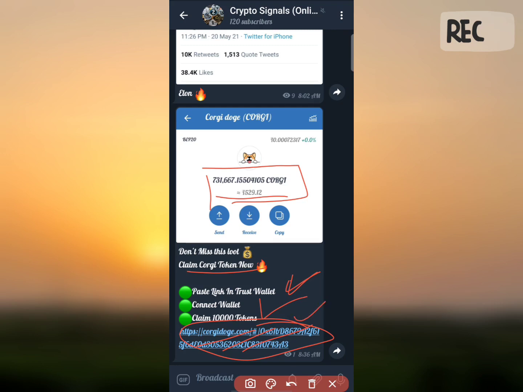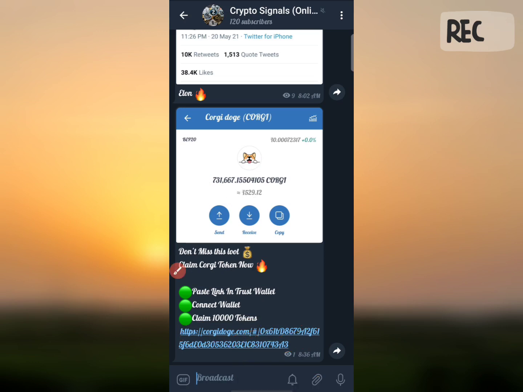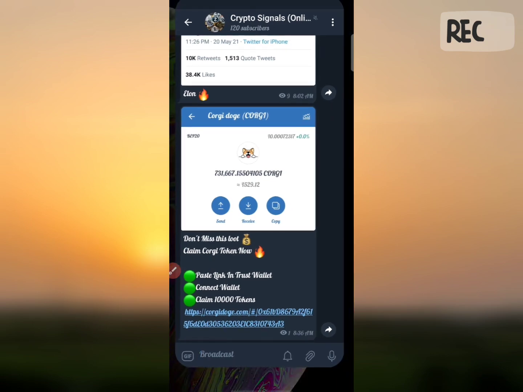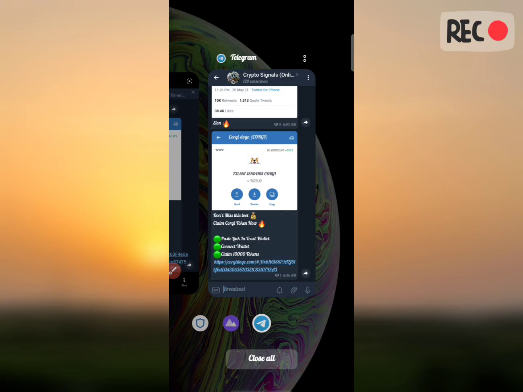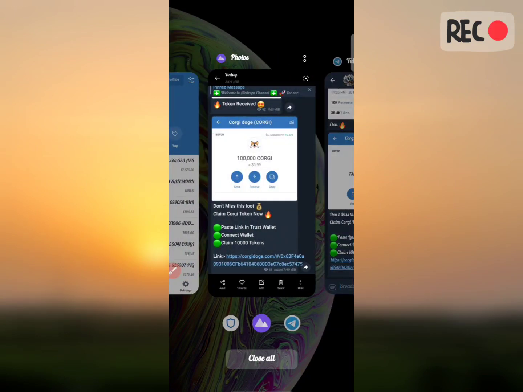This is the process you need to do. I will explain step by step. First, join our Telegram channel, link is given in the description. Then copy this link, go back to your Trust wallet, and complete the process there. Then only will you get 1 lakhs of Kurgi Dogecoin freely.